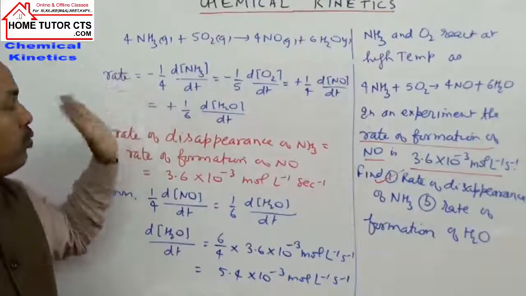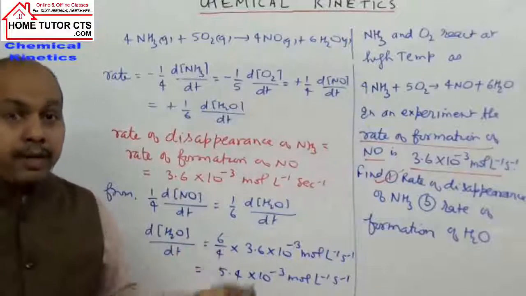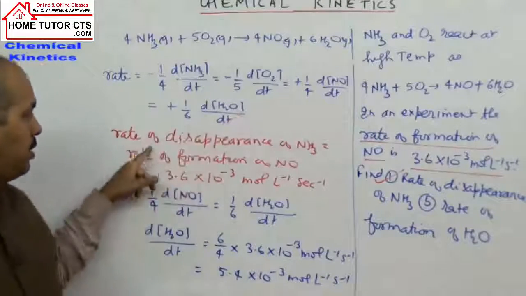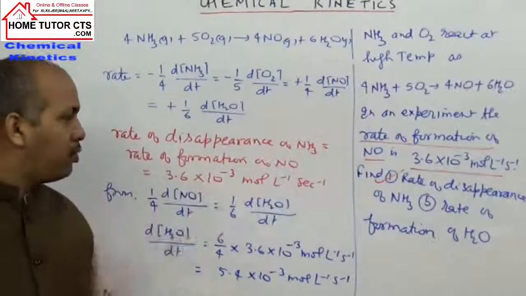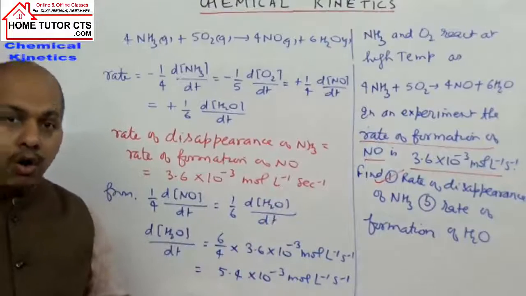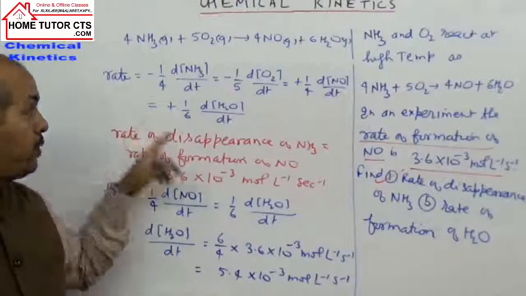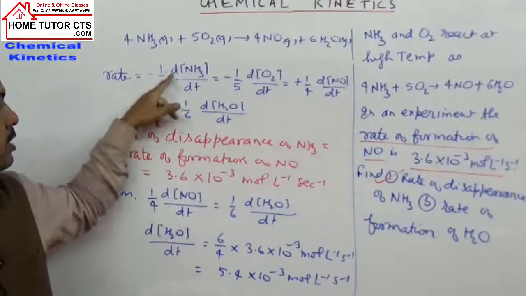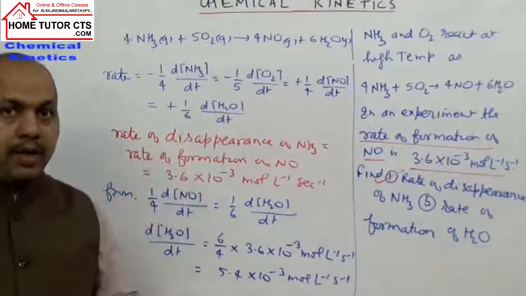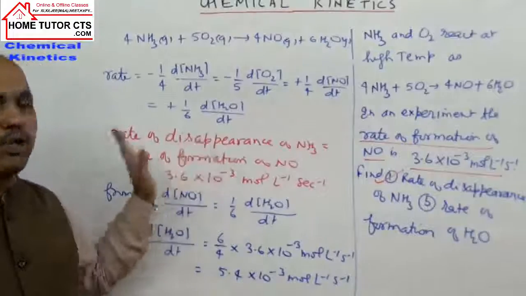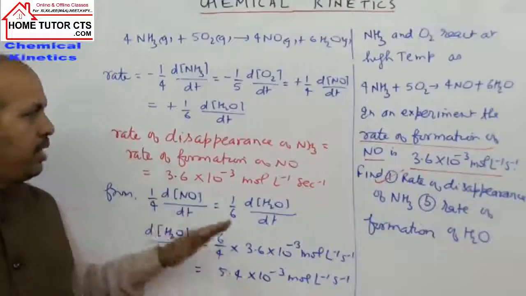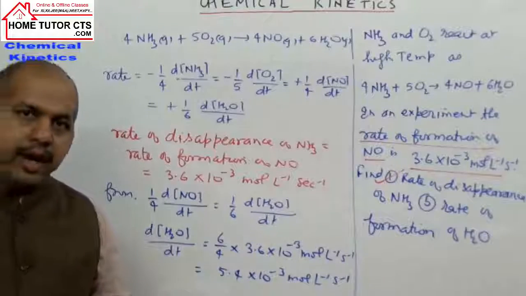If they ask only the rate of disappearance of ammonia, it is simply dNH3 by dt. We equate these two rates, and the 1 by 4 cancels out, so the rate of formation of NO will be the same as the rate of disappearance of ammonia. While for the rate of reaction, we divide the separate rates by the coefficients. I hope it is clear. Look at this carefully, and in this kind of question, that is your approach. Okay.